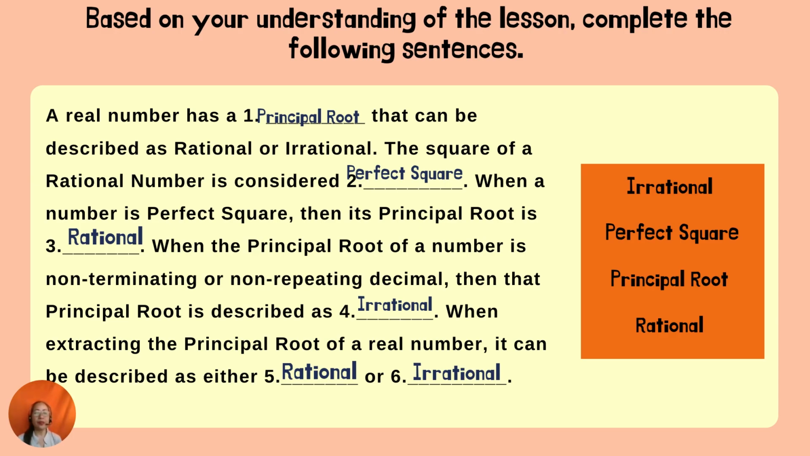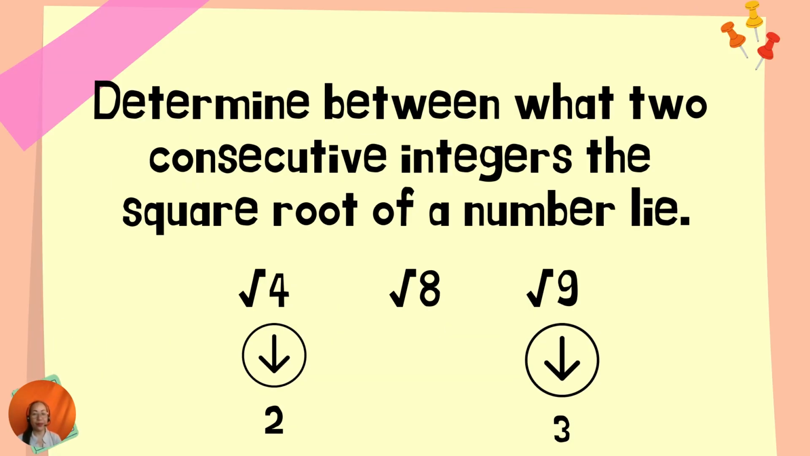A real number has a principal root that can be described as rational or irrational. The square of a rational number is considered a perfect square. When a number is a perfect square, then its principal root is rational. When the principal root of a number is a non-terminating or non-repeating decimal, then the principal root is described as irrational. When extracting the principal root of a real number, it can be described as either rational or irrational.